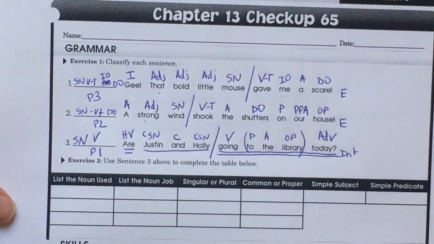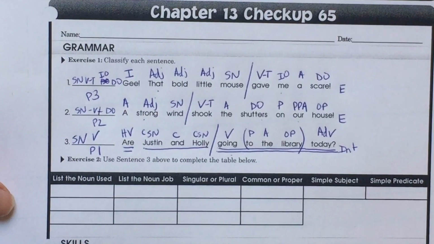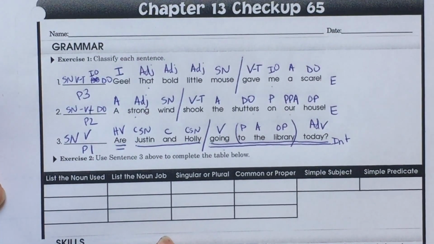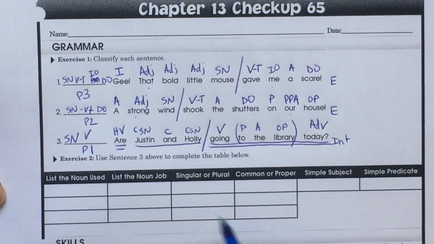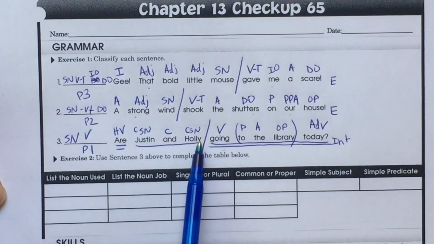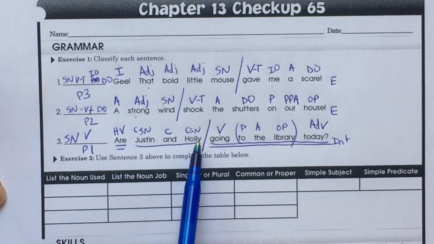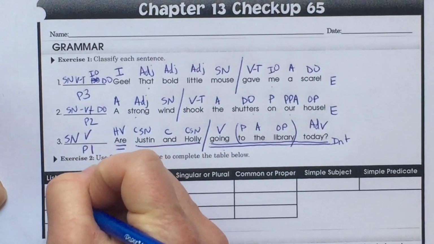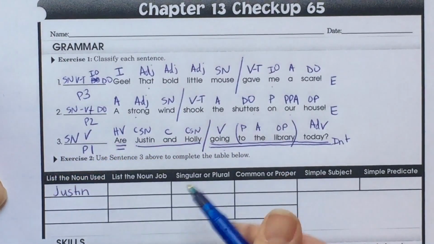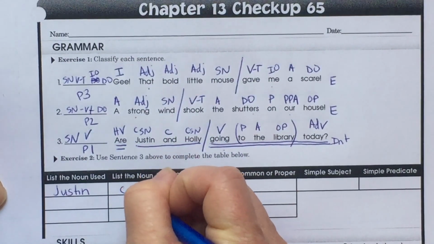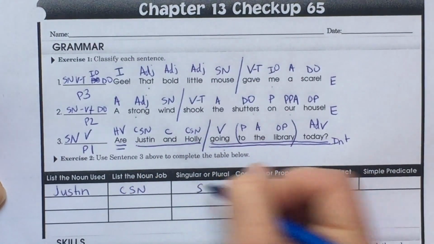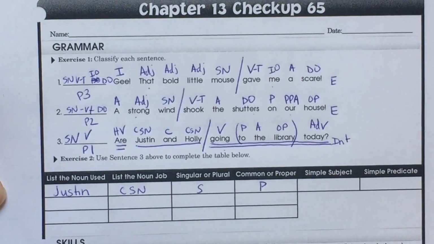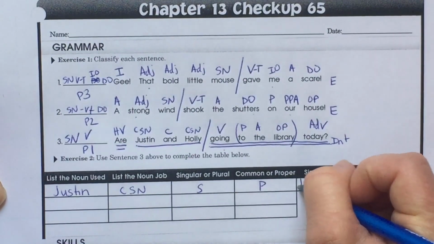So it wants us to use sentence number 3 for this section here. So let's find the nouns used in this sentence. Here's one, Justin, Holly, and what's our other noun? Yes, the library. So we have Justin is a compound subject noun. He's just one of them, but he is proper. Our simple subject is Justin and Holly.